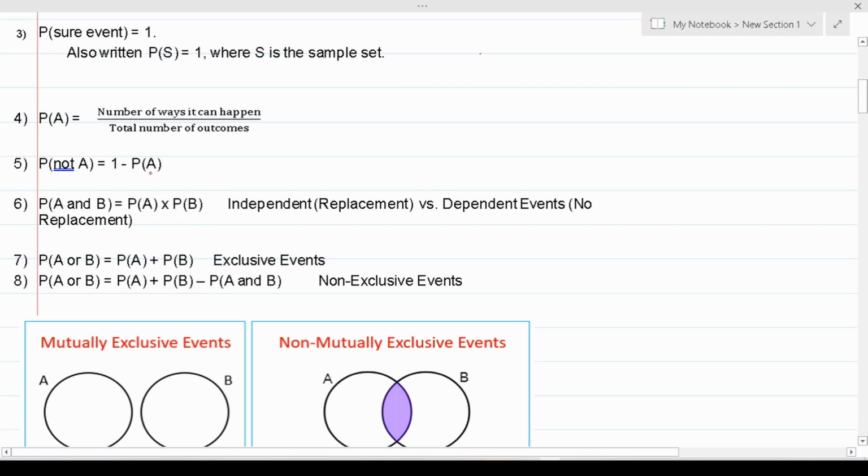I'll say this, right now this may look very complicated, but as we work our way through examples, this is going to become very intuitive, including these ones at the very end here. So just be patient. Sometimes probability takes people longer than others to pick up, but I promise we're going to do enough examples for you to learn this pretty easily.